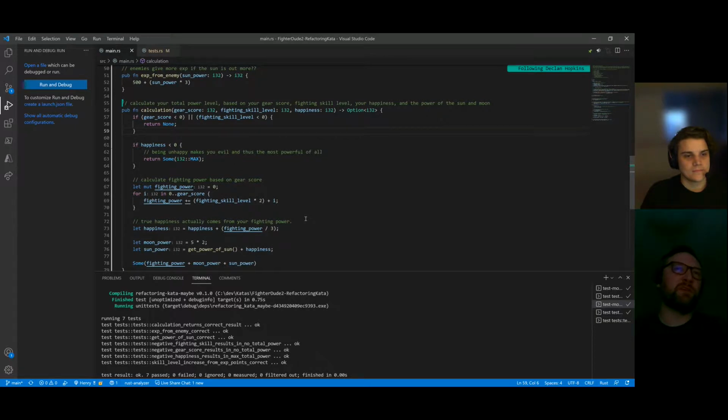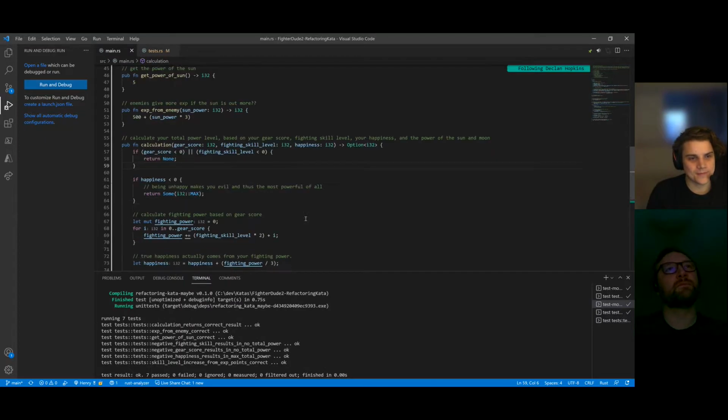So I guess we could try and move it more towards, what would that be? Replace hard-coded thing with query, if on line 75, if we were to. That wouldn't be a bad refactoring, I don't think, because we already kind of do that for get power of sun.